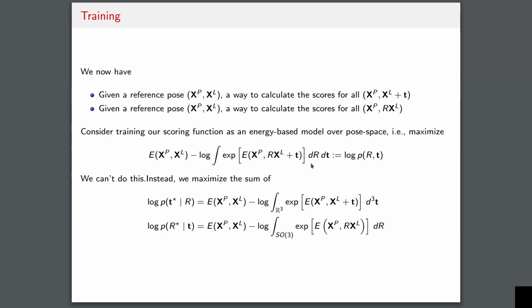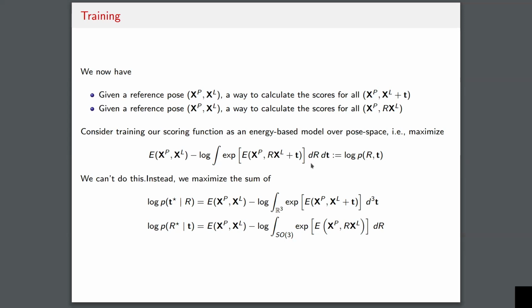You can sort of think of this as a pseudo likelihood, right? The likelihood of a ligand pose should be the joint likelihood of its rotation and translation, but we cannot directly evaluate that. So instead, we evaluate the likelihood of the translation given the rotation, and then the rotation given the translation, and we try to optimize the sum of those two things. So that's going to be our training procedure.